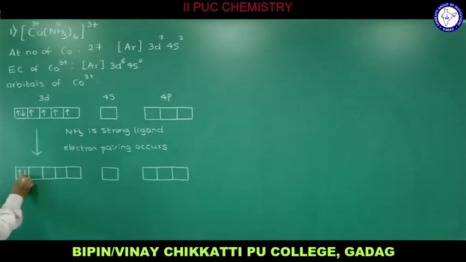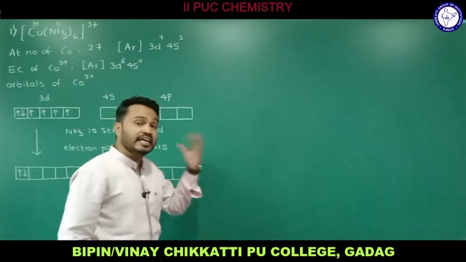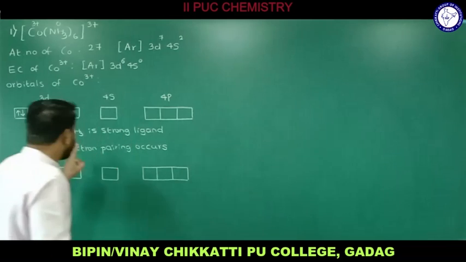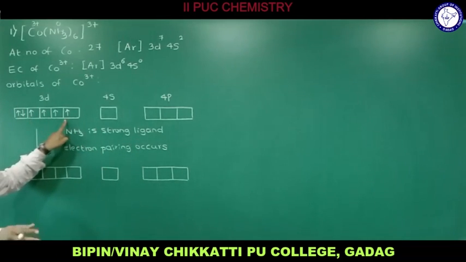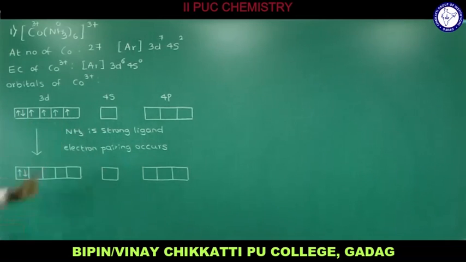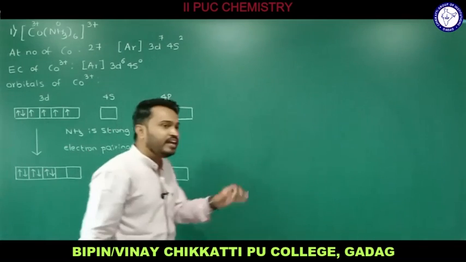Already we have one pair of electrons and 1, 2, 3, 4, four atomic orbitals singly occupied. Now in the presence of NH3, these singly occupied electrons undergo pairing against Hund's rule. So for that, 4 individual electrons means 2 pairs we get. Therefore the pairing of electrons takes place in this manner, in the presence of the strong ligand NH3.